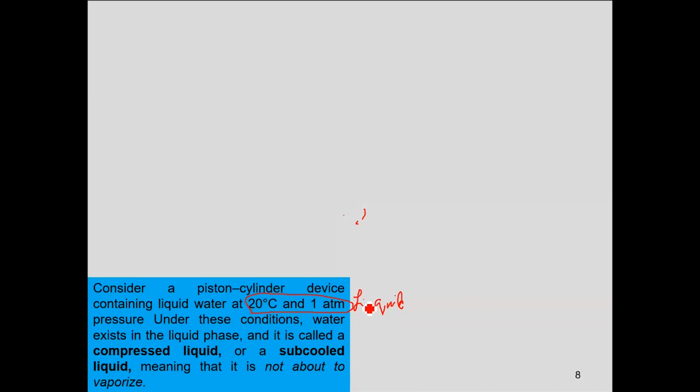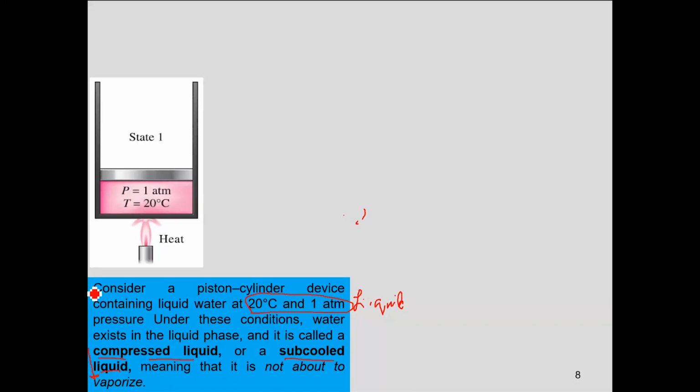And we refer to this water as compressed liquid or subcooled liquid, which means a liquid which is not about to vaporize. That is basically a compressed liquid, like you have over here. Pressure equals 1, temperature equals 20. You have liquid state and you have a heating source at the bottom. This is your state 1, which is being defined as the compressed liquid state or the subcooled liquid.